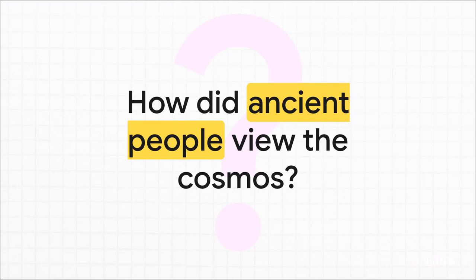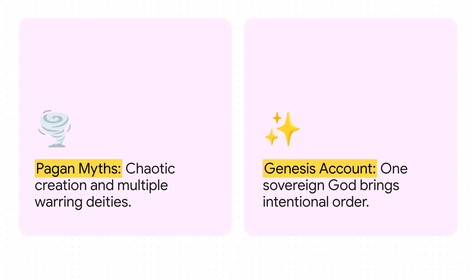We kick off our textual archaeology with primeval history. But to really grasp just how radical Genesis was for its time, we have to first ask, how did ancient people actually view the cosmos? If we look at the surrounding cultural narratives from that era, think of famous texts like the Babylonian Enuma Elish or the Epic of Gilgamesh. Origins were always viewed through this lens of incredibly violent, unpredictable forces and warring deities. But when we compare those texts with Genesis, we find a brilliant ancient polemic.